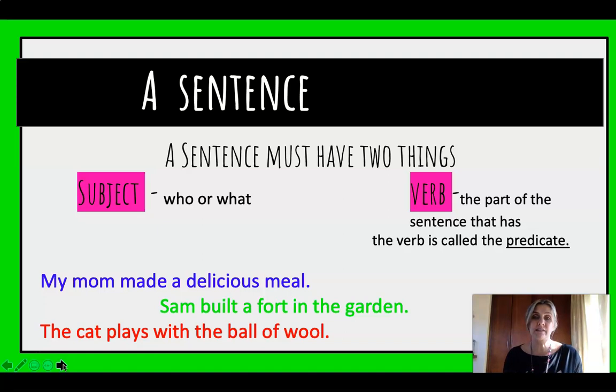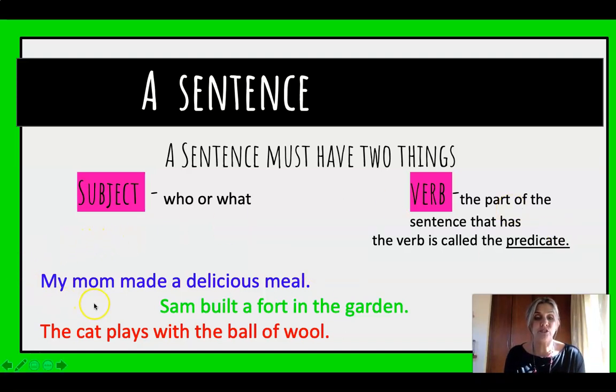So let's move on to sentences as a recap from grade 6. You should all know that a sentence needs to have 2 things. It needs to have a subject, who or what we are talking about, and it needs to have a verb. And the part of the sentence that has the verb has a special name called a predicate. And I'm not sure if you will remember that, but we're going to go through it now.